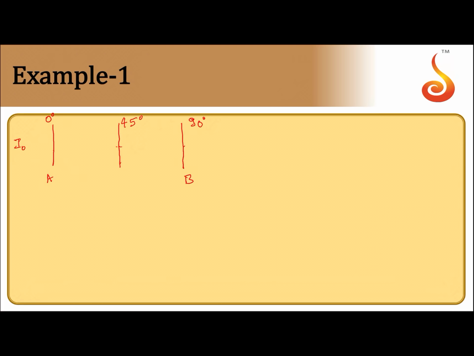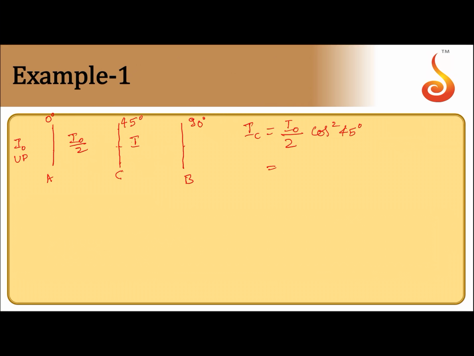If I naught is the incident intensity, then what comes out? This is unpolarized, so you'll get I naught by 2 from Malus law. Now this I naught by 2 is incident on C. The angle between them is 45 degree. So what comes out through C, I'll call it IC, is incident intensity I naught by 2 cos square 45 degree.